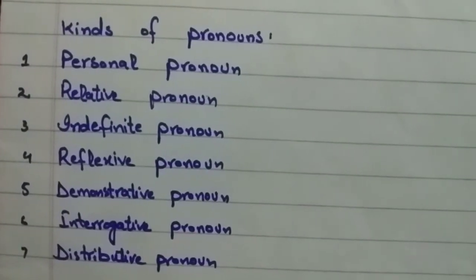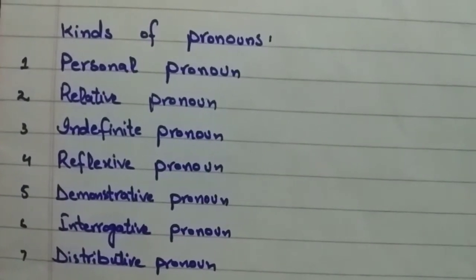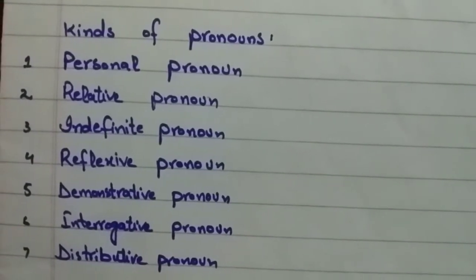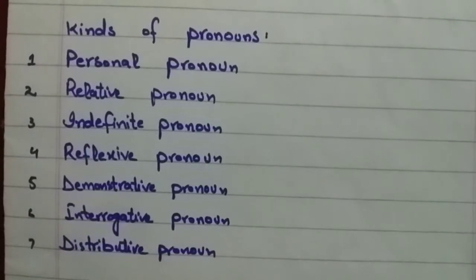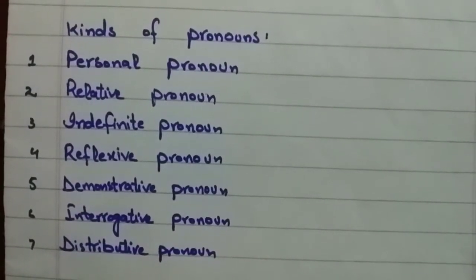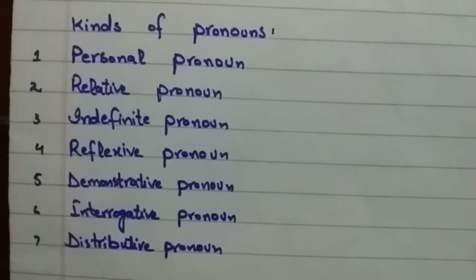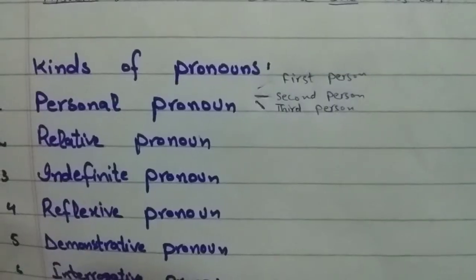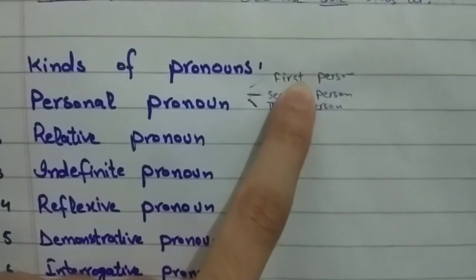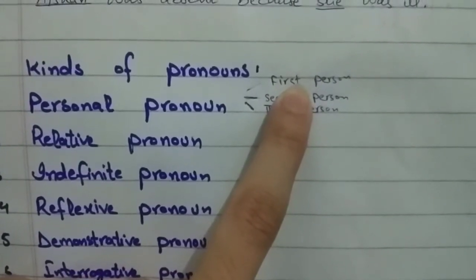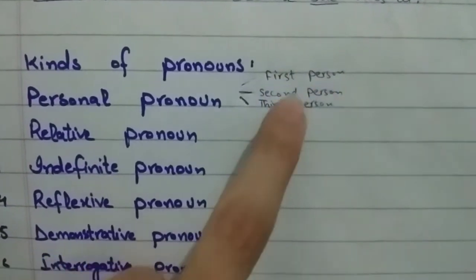First of all, we are going to discuss the personal pronoun. Personal pronouns can stand in for the speaker, the person spoken to, or somebody or something else. In personal pronouns we have 3 persons: first person, second person and third person. First person is the speaker and possibly other people with the speaker.